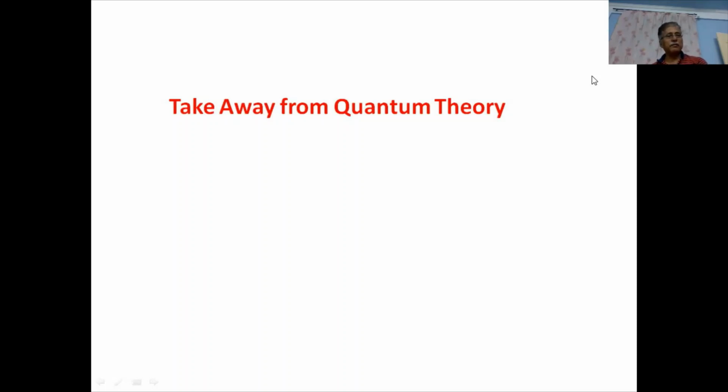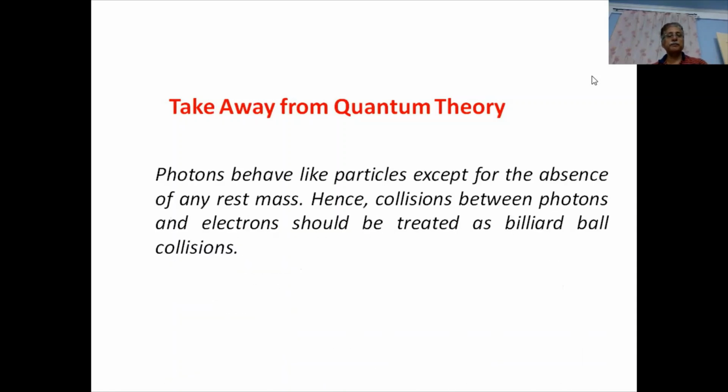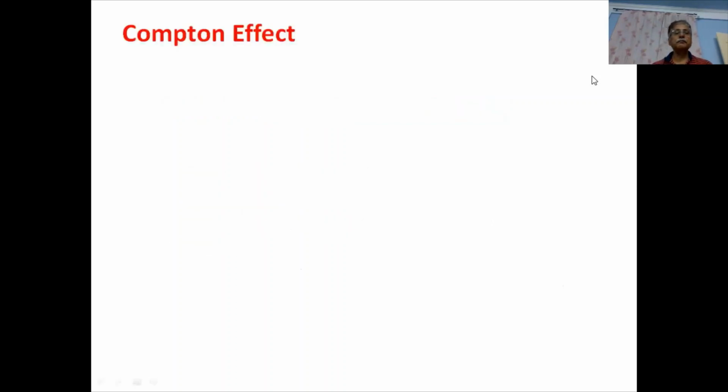And therefore, because they had momentum, they could collide with other particles. Hence, to study the Compton effect, we have a takeaway from the quantum theory, and that is that photons behave like particles except for the absence of any rest mass. Hence, collisions between photons and electrons should be treated as billiard ball collisions.